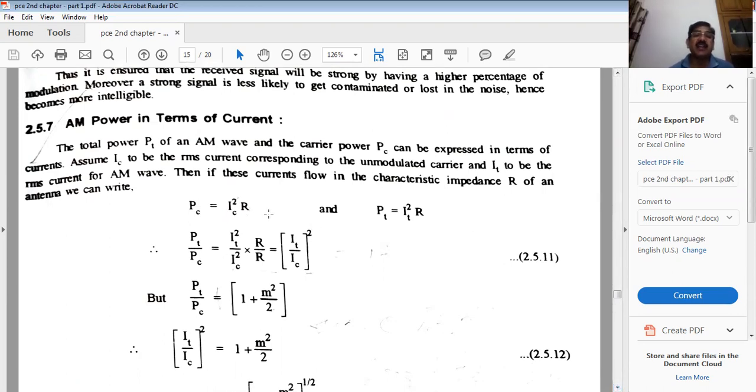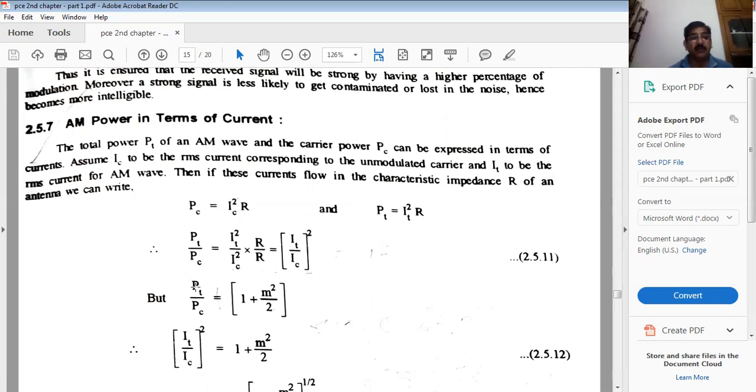P is equal to I square R. So the carrier power is equal to IC square into R, where IC is the carrier current, and IT is the total current, because the complete amplitude modulated signal consists of three components: carrier, upper sideband and lower sideband. So this is the power of the carrier, and this is the total power, which contains the upper and lower sidebands as well. Take the ratio, divide PT by PC. The R will cancel with R, so IT over IC the whole square will remain.